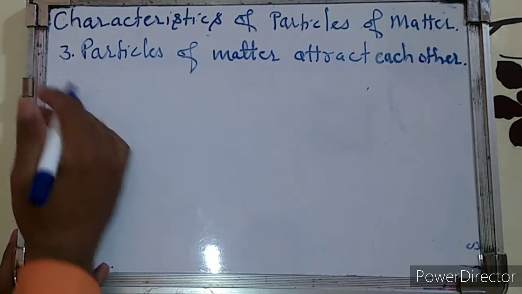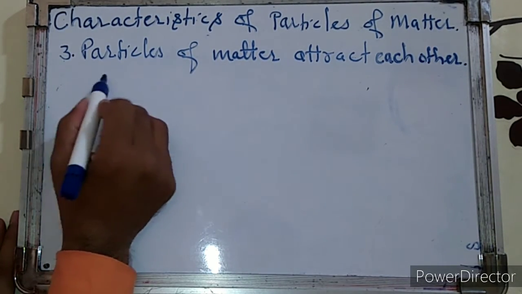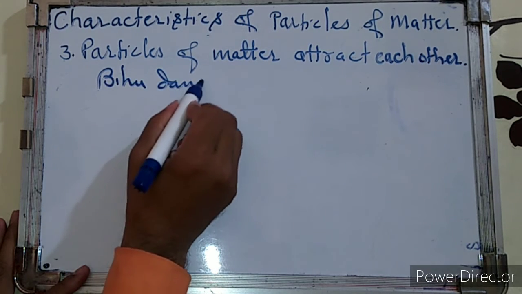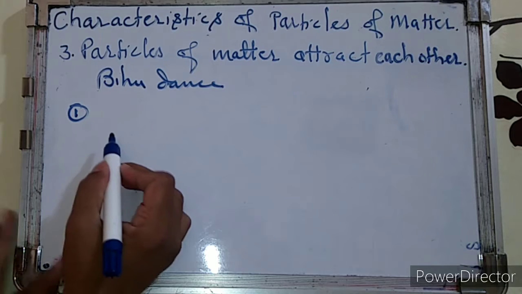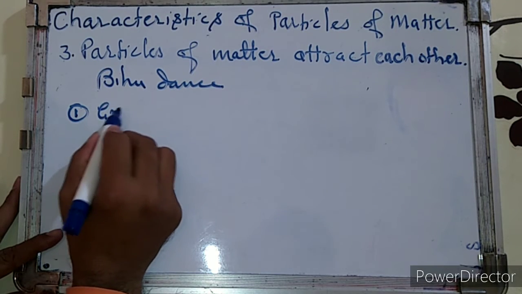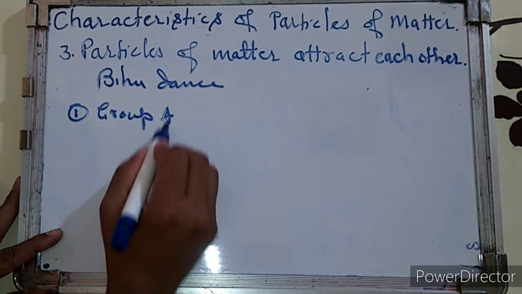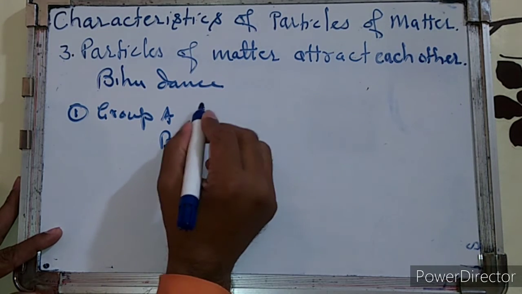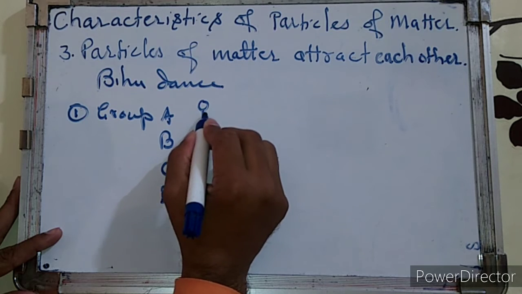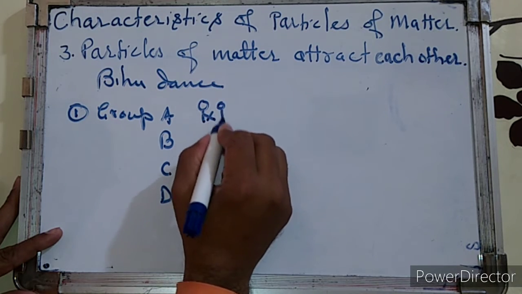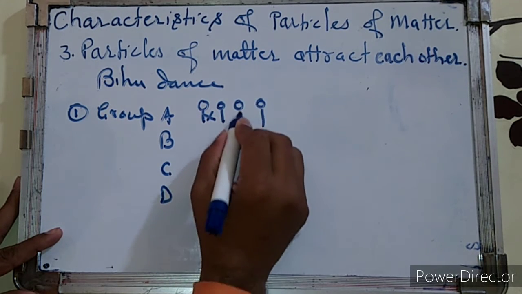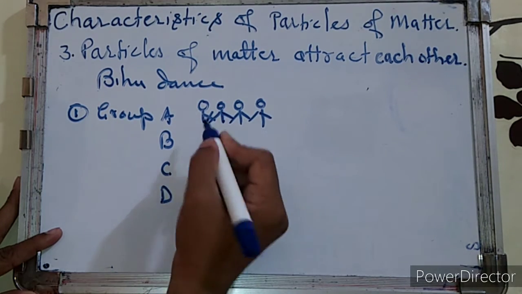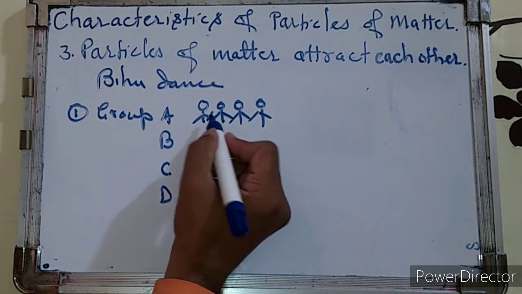Let's see an example. You must be knowing that there are some dances, like the Bihu dance. In the Bihu dance, there are four groups: group A, group B, group C and group D. All the participants in group A, there are four participants, stand very close to each other and they interlock their hands.